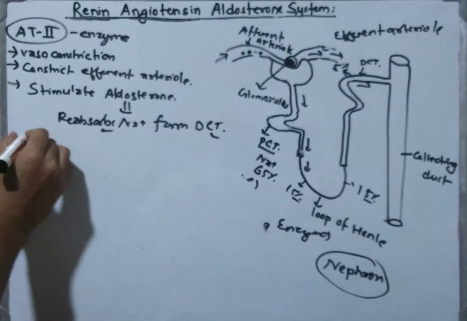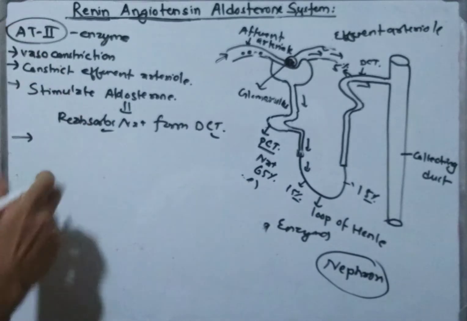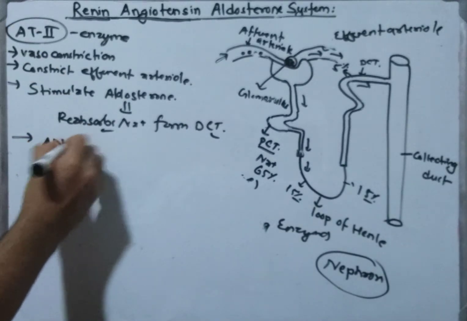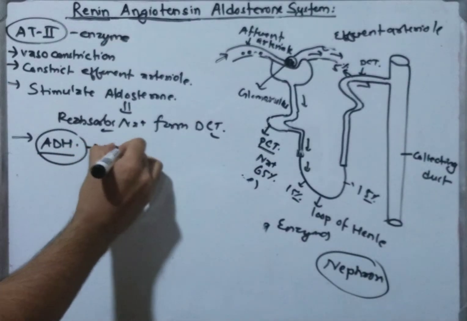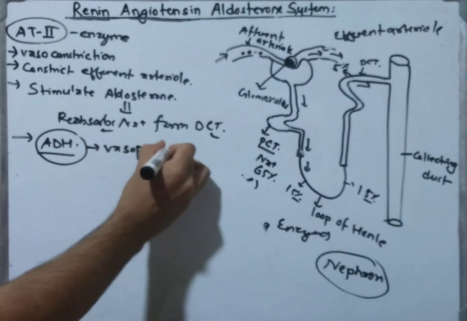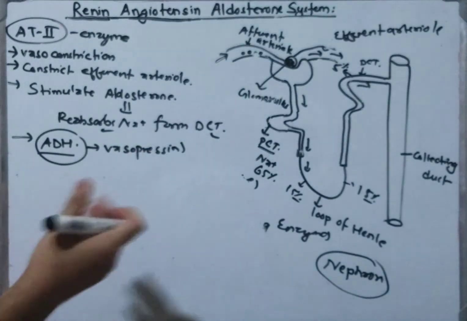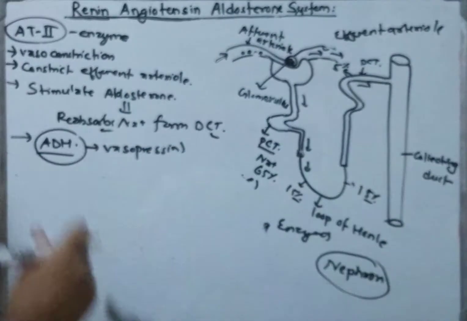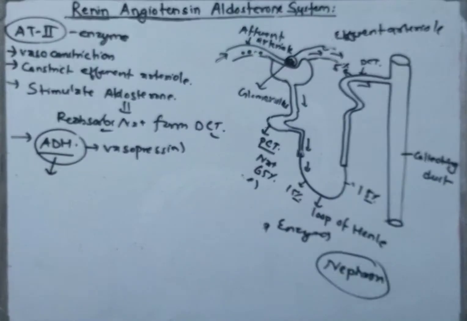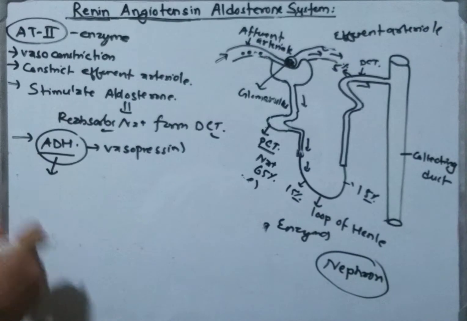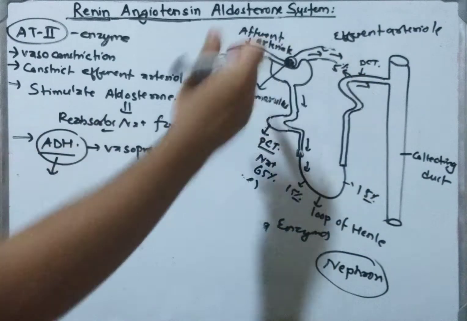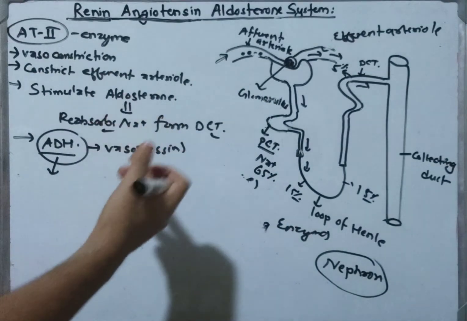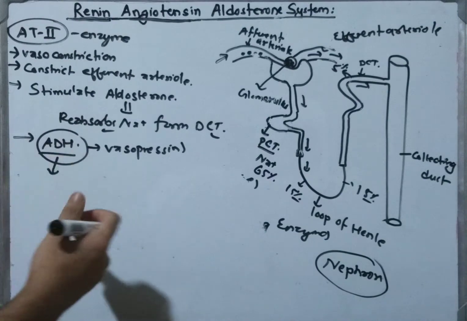And lastly, it also stimulates ADH secretion. Antidiuretic hormone is secreted by the posterior pituitary gland. It is also known as vasopressin. So more water is reabsorbed from the collecting duct and distal convoluted tubule. By the name we can know it is the antidiuretic hormone. It reabsorbs water from the collecting duct and the distal convoluted tubule, due to which the blood volume rises, and obviously there is a rise in blood pressure.